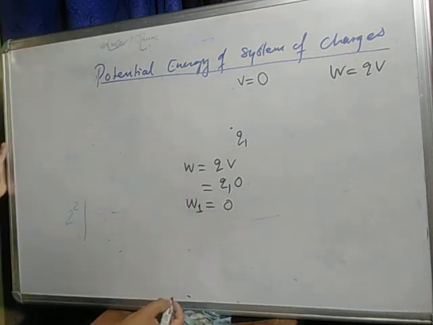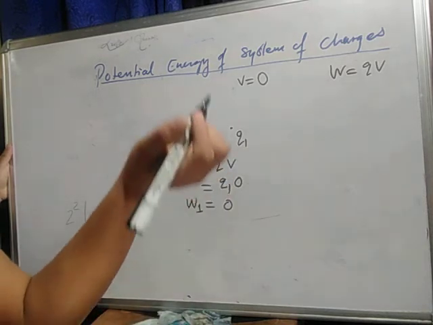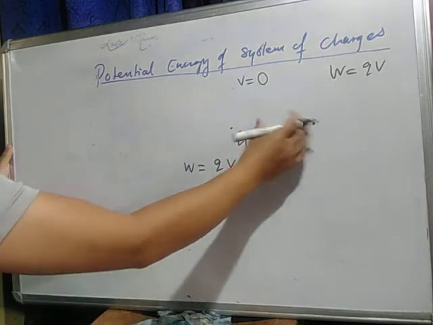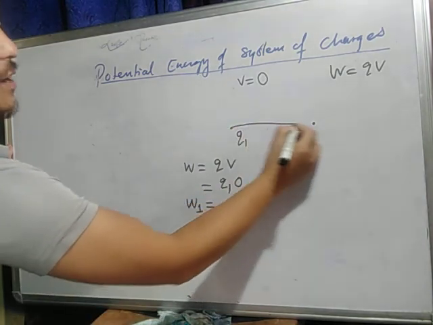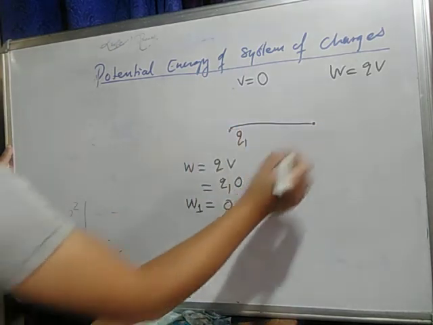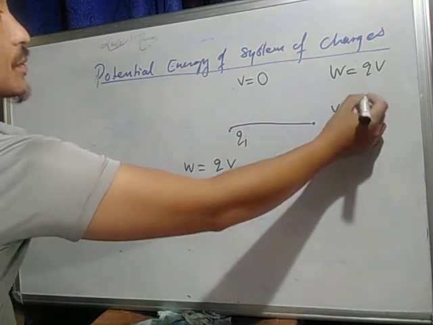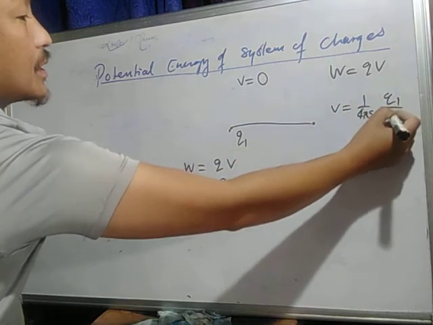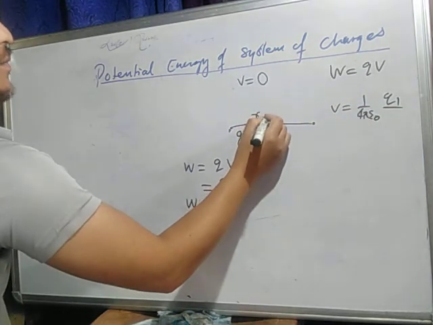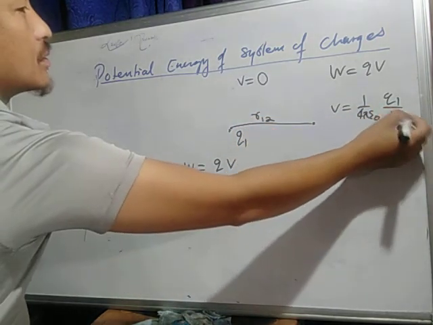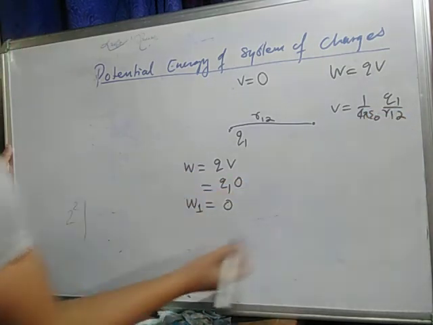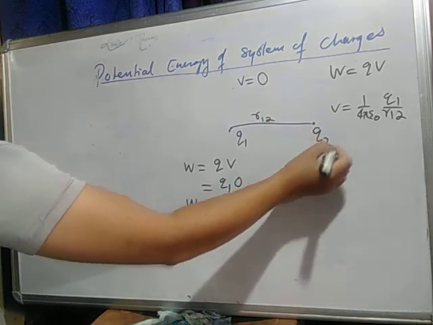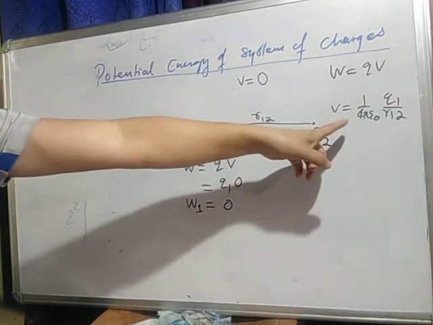So I call this the first work, I brought one charge. Next, again I will be bringing a charge from infinity to this point. Now here, isn't it? Here we have potential due to Q1. So potential equals to how much? 1 by 4 pi epsilon naught Q1 by, let us say this is your distance R1 2. So R1 2. Clear? So there is potential, now I am bringing a charge Q2. So it will experience this potential, so we have to do the work, isn't it?